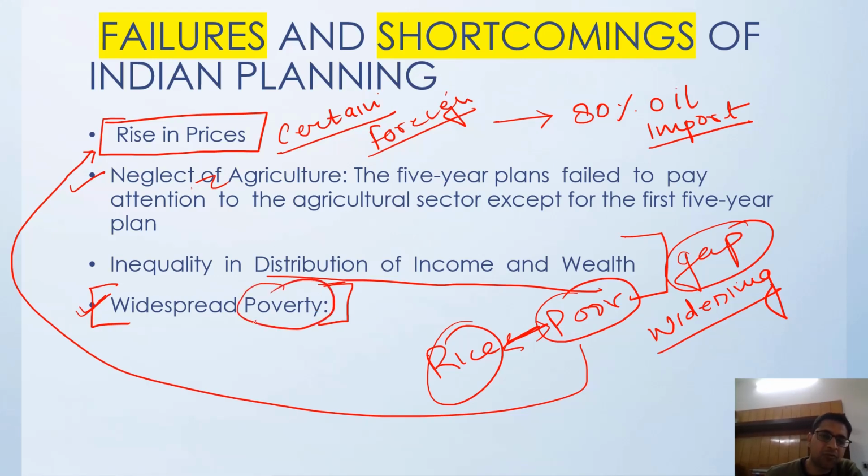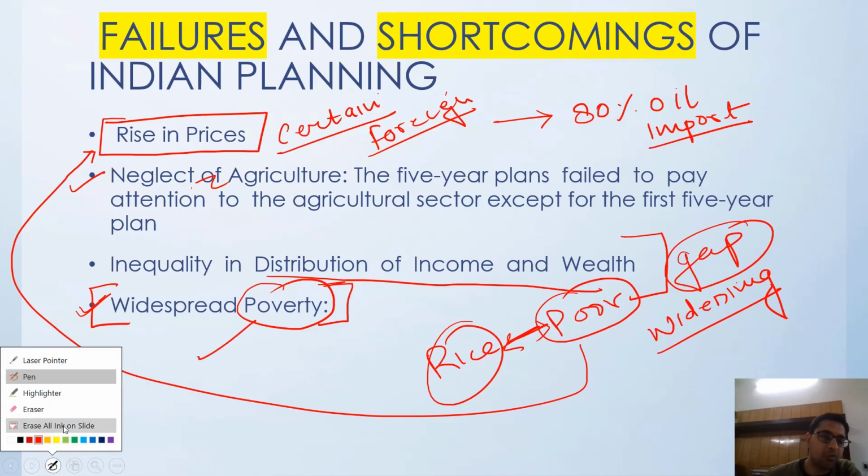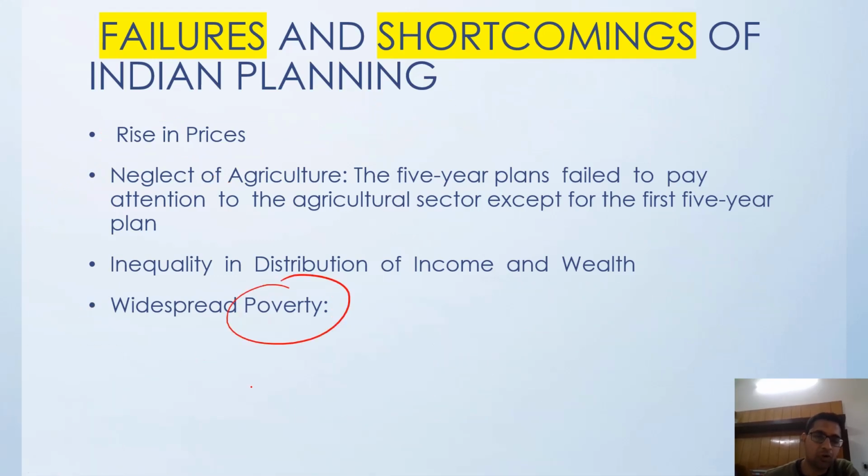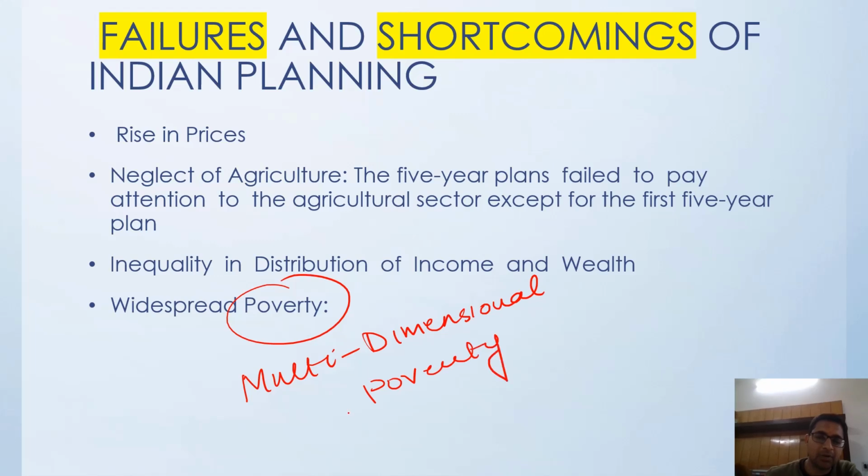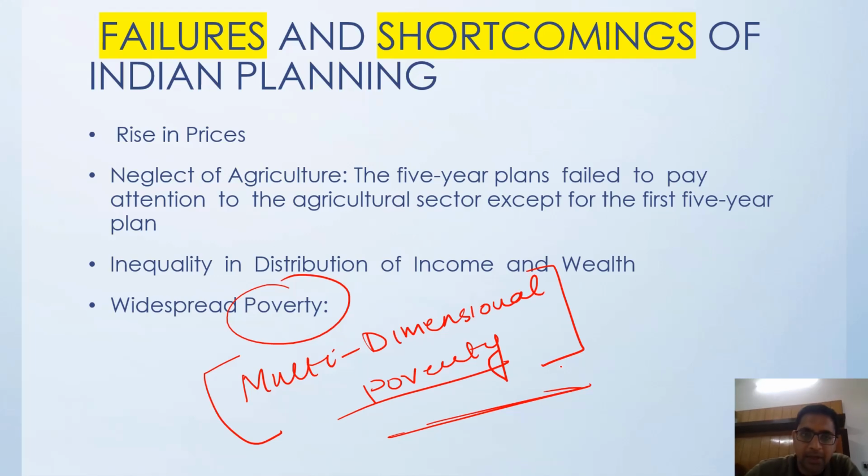Now India is focusing on a different way of measuring poverty, that is called multi-dimensional poverty. Now this is the main criteria for how we are going to focus on poverty.